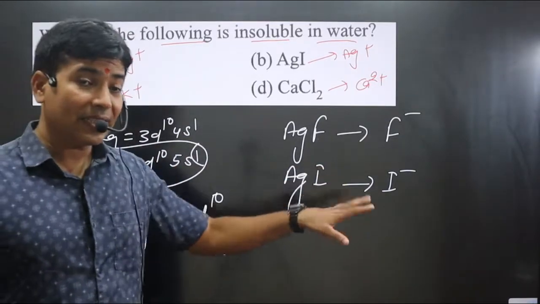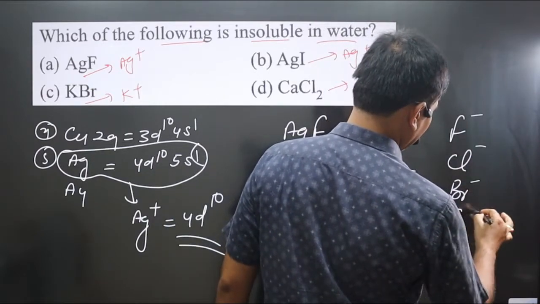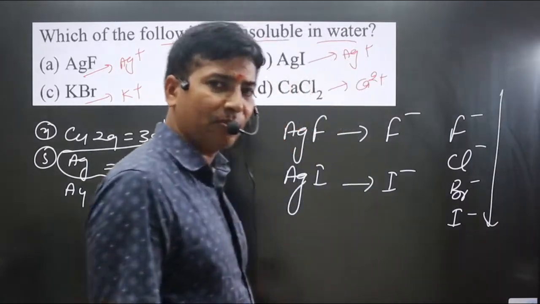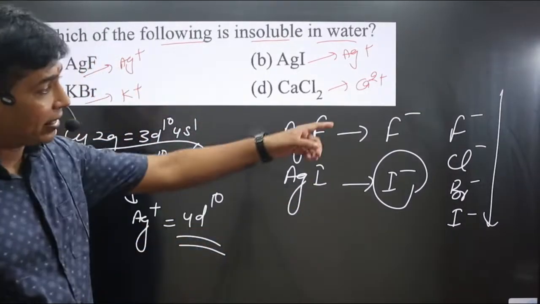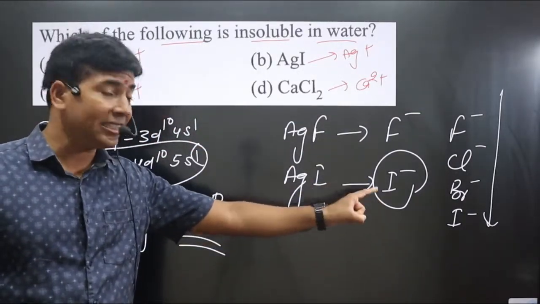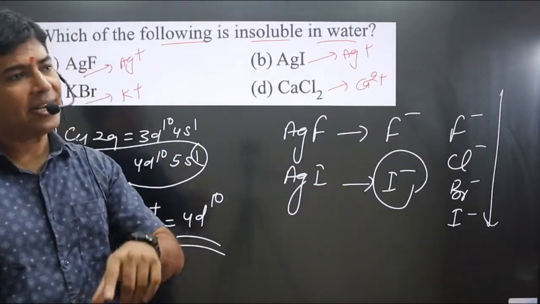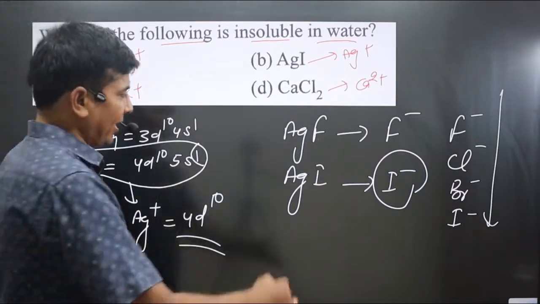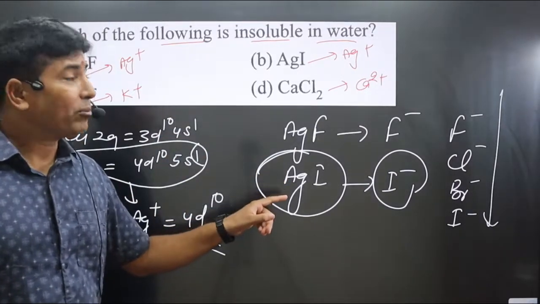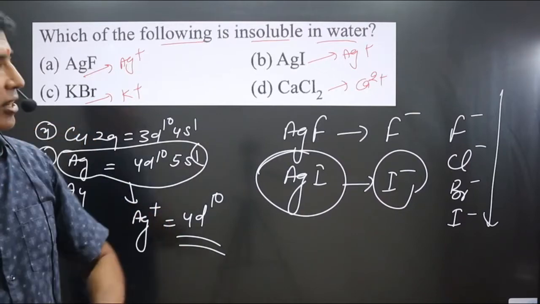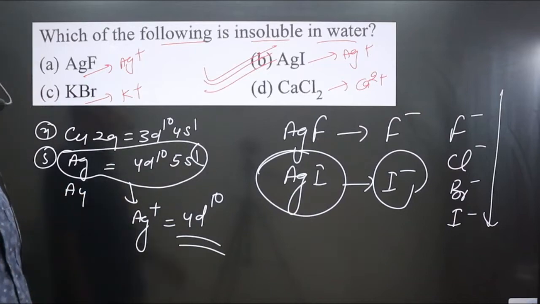Larger the size of anion, we have F-, Cl-, Br-, I-. Size is increasing from top to bottom as the number of shells increases. So I- iodide ion is having larger size than fluoride ion, then it has a greater tendency to get polarized by cation. Hence more polarizing character is there, hence more covalent character is there. AgI is highly covalent by nature, and hence since it is highly covalent by nature, then we can say it is least soluble in water. Option B is correct because it is highly covalent by nature.